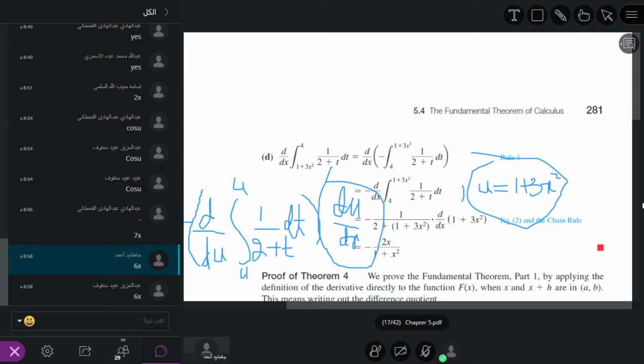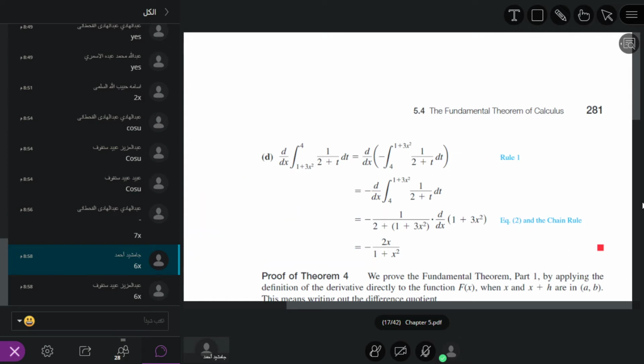And what is the result of this integral? Here the limit is u. So where there is t, we just put u. So what will be the answer? This is equal to minus, already existing in the question, 1 divided by, where there is t, 2 plus u. So we have 1 divided by 2 plus u, where u is 1 plus 3x square.